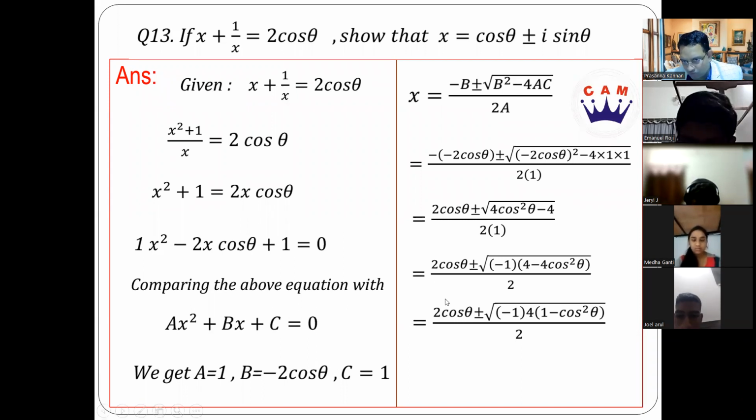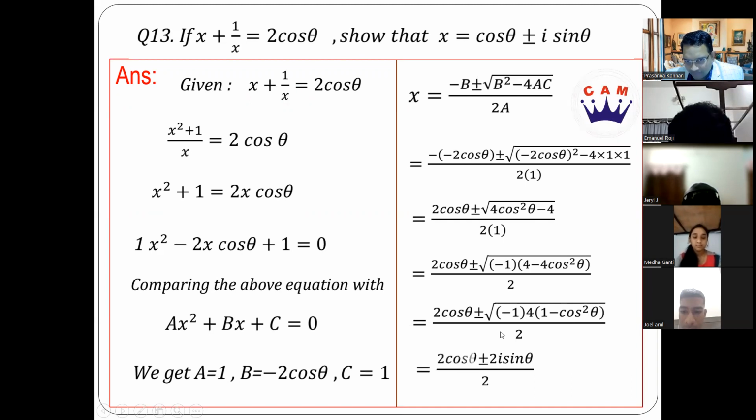What is root of minus 1? I. What is root of 4? 2. And what is 1 minus cos square theta? Sin square theta. Yes, because sin square plus cos square is 1. 1 minus cos square can be written as sin square. Root of that will be sin theta.